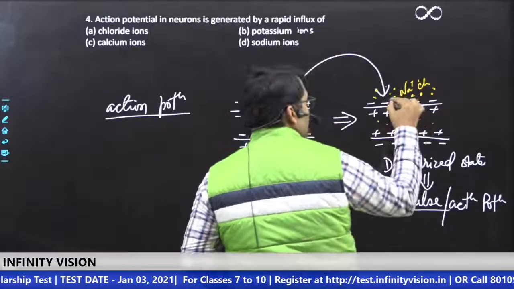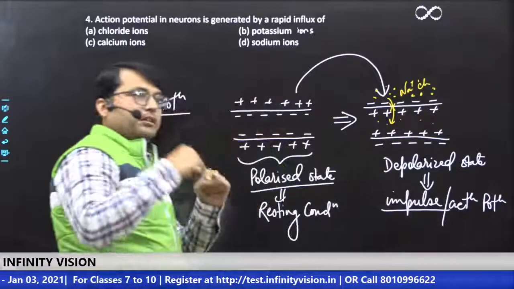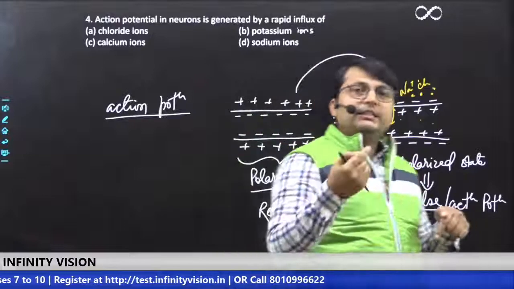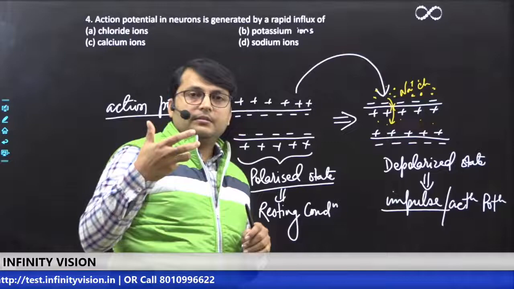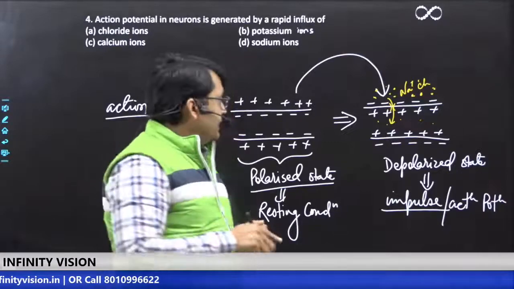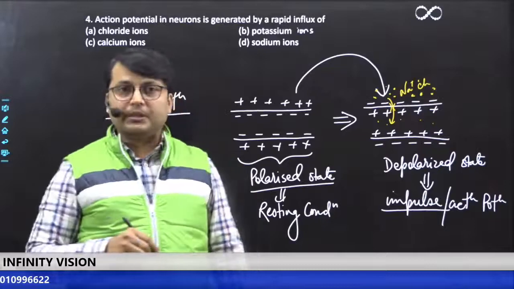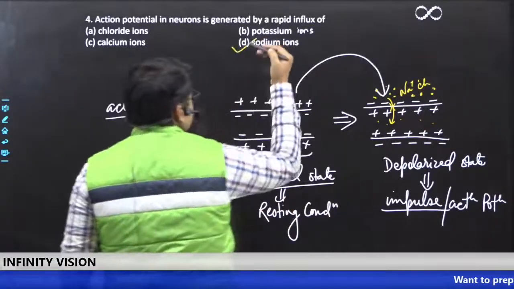So as per concentration, sodium rushes in, leading to the switching of polarity from negative to positive. That leads to generation of this impulse or action potential. So the correct answer is D.